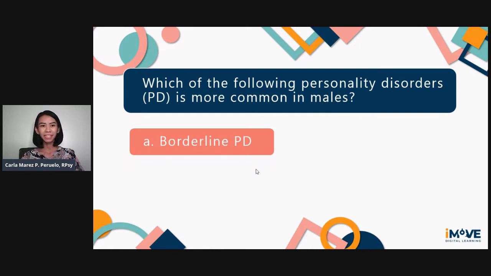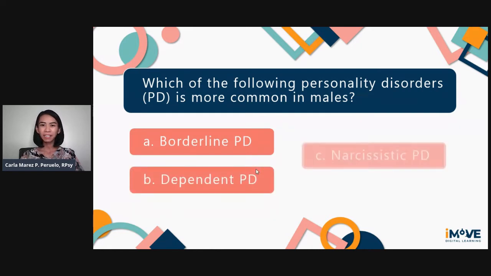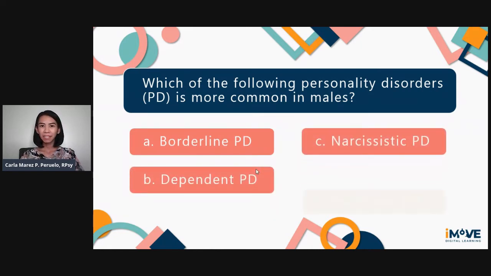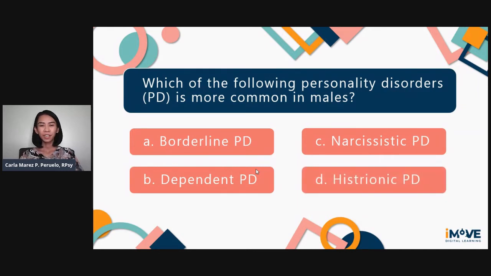First, which of the following personality disorders is more common in males? A. Borderline PD, B. Dependent PD, C. Narcissistic PD, or D. Histrionic PD. Pause the video if you need more time to think of your answer. The correct answer is letter C. Narcissistic PD. That is more common in males.